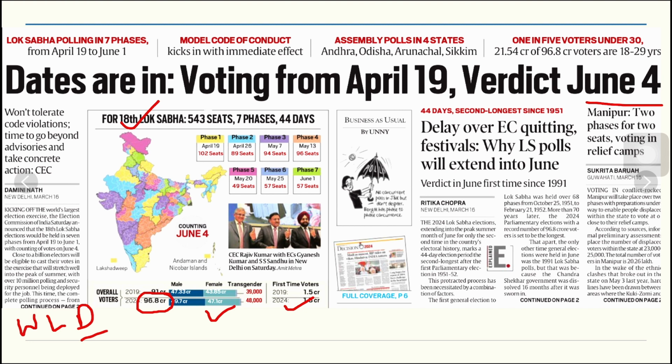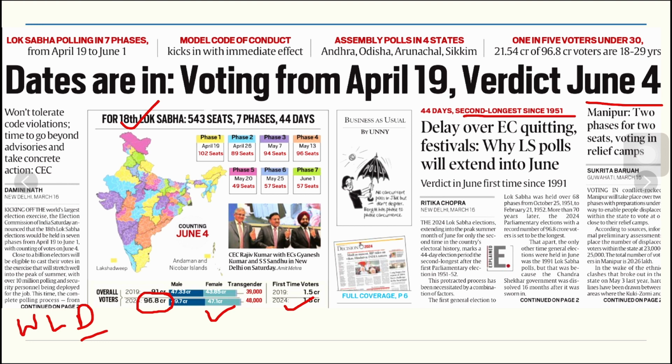One more fact I am telling you: the 44 days the election exercise will go on is the second longest election since 1951. The 2024 Lok Sabha elections will extend into the summer months, and it is only the second time in the country's electoral history that there is a 44 days election period, the second longest after 1951-52.